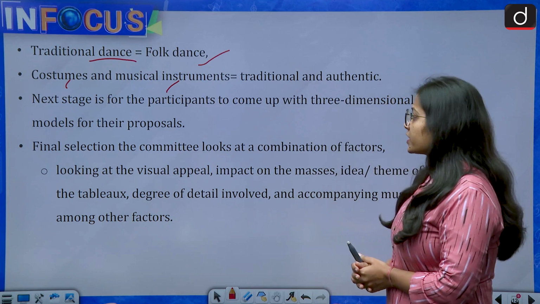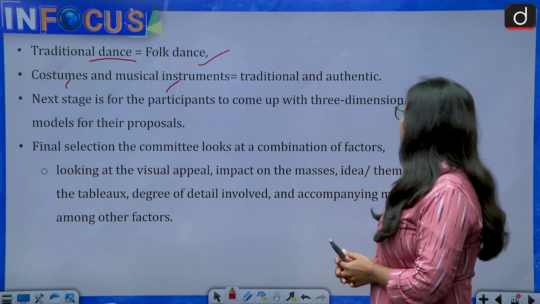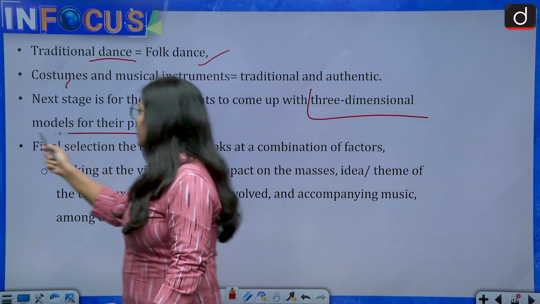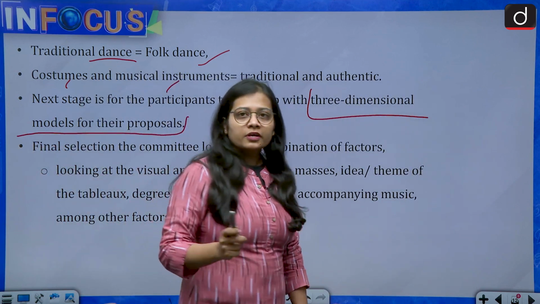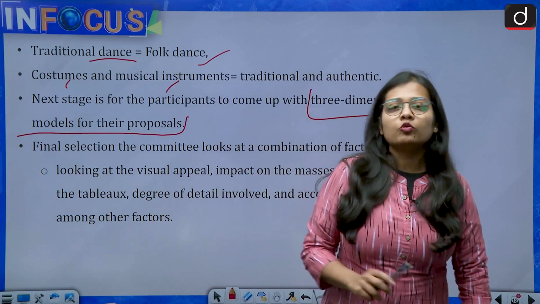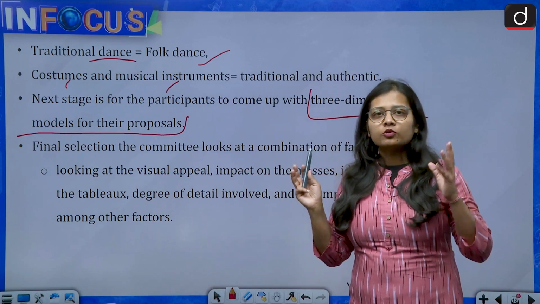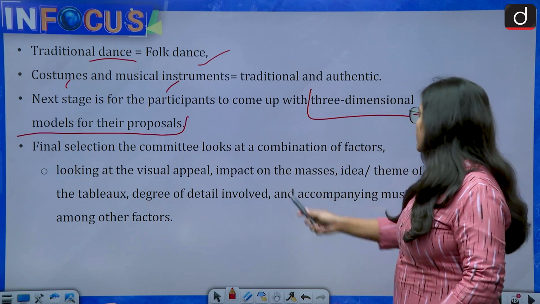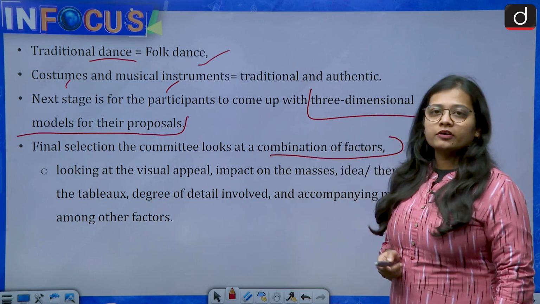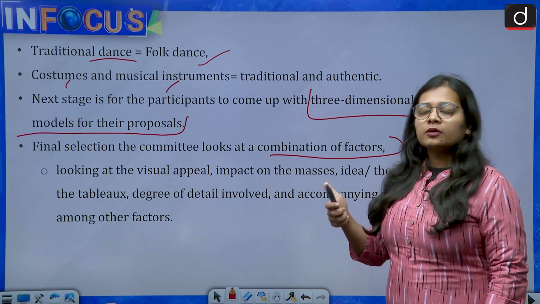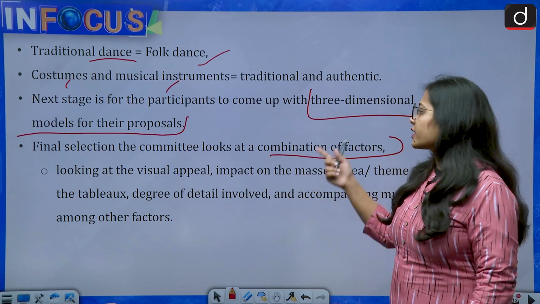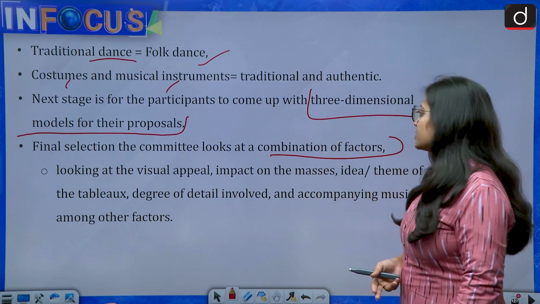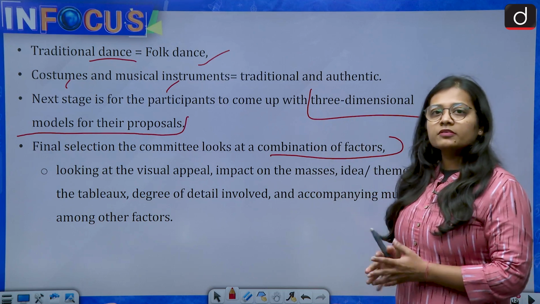In the next stage, the participants come up with three-dimensional models for their proposals, and these three-dimensional models are made so that people seeing from any angle can understand them. Then for the final selection, the committee looks at a combination of factors. So there is the first stage when all the proposals are scrutinized, then in the second stage a 3D model for the proposals is seen, and in the final stage a combination of factors is looked into.